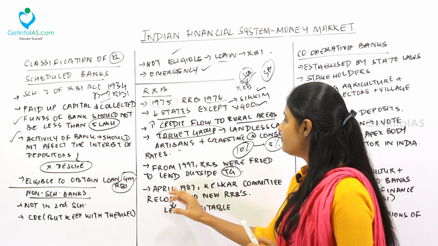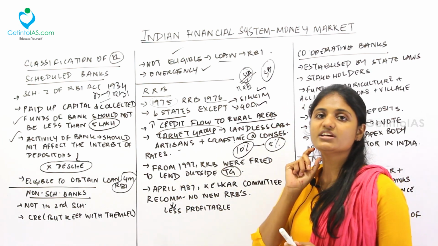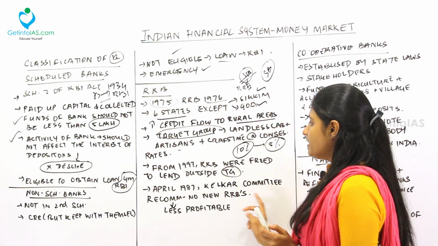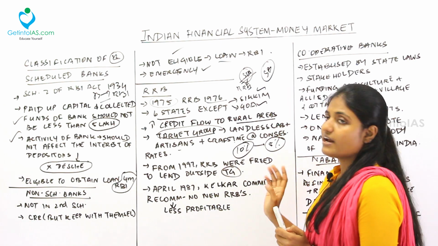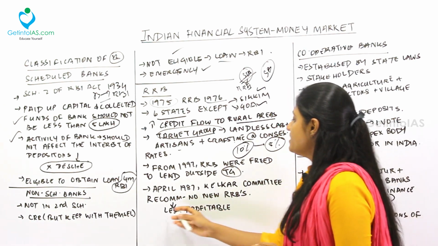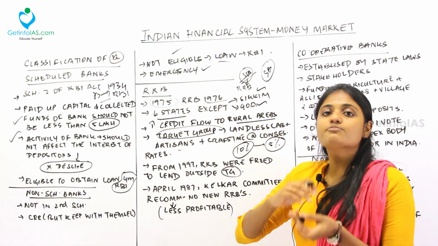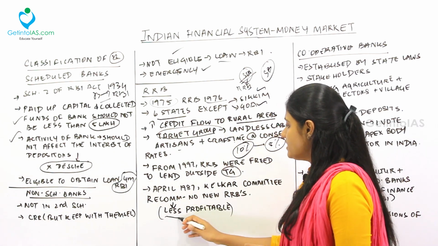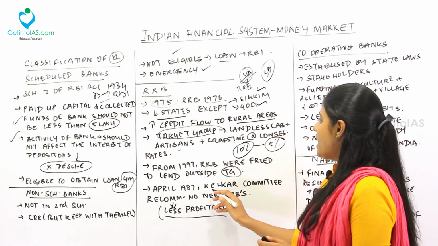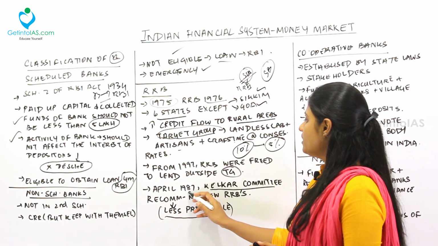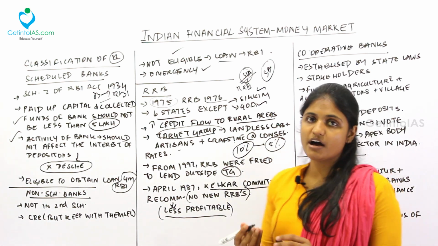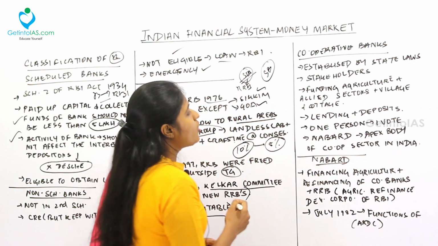Fine. In April 1987, there is a committee called as Educator committee. This committee recommended no new RRBs. Why? Because they were less profitable. So the RRBs set up in the 6 states, they didn't make so much profit. That's why it was less profitable, and hence under the recommendation of the Educator committee, no new RRBs were set up after that. Fine. Next, moving to the cooperative banks.